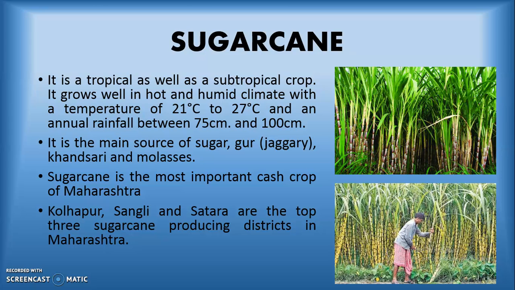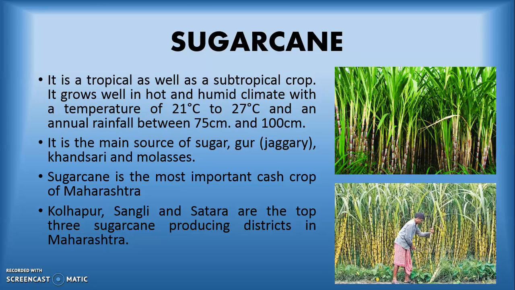Then sugarcane. Sugarcane is a tropical as well as subtropical crop. It grows well in a hot and humid climate with a temperature of 21 degrees Celsius to 27 degrees Celsius and an annual rainfall between 75 centimeters and 100 centimeters. It is the main source of sugar, gur, khandsari and molasses.